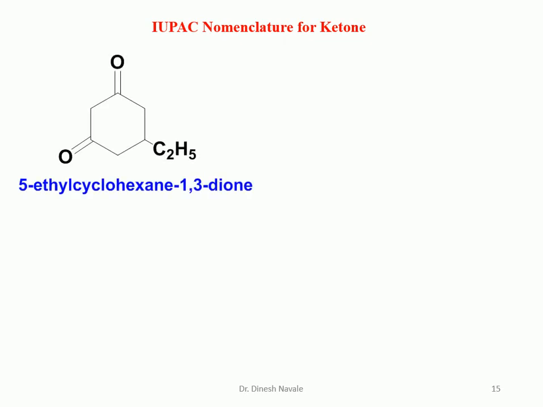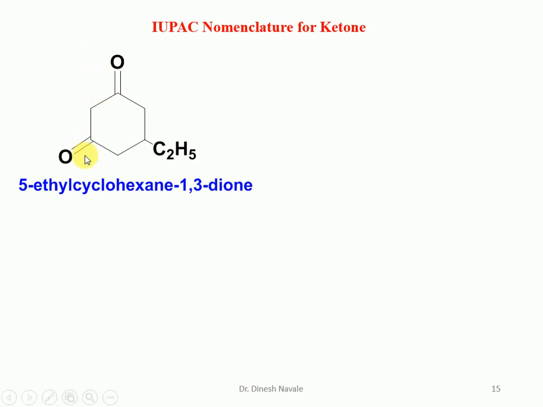The next molecule is a cyclic dione. So all the nomenclature will be the same. A 6 carbon atom ring is there. We are going to give the numbering to this carbon as carbon number 1. The next numbering should be given to the next carbonyl and not to the substituent. So it is 1, 2, 3, 4, 5. Ethyl will be the substituent which is present at carbon number 5. And again the carbonyl groups are present at number 1 and 3.